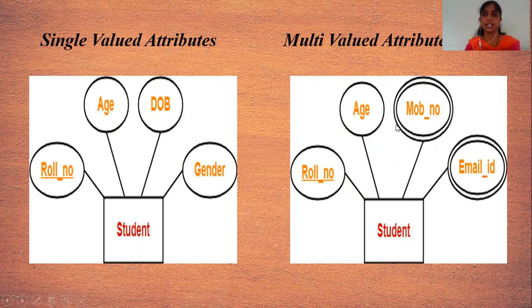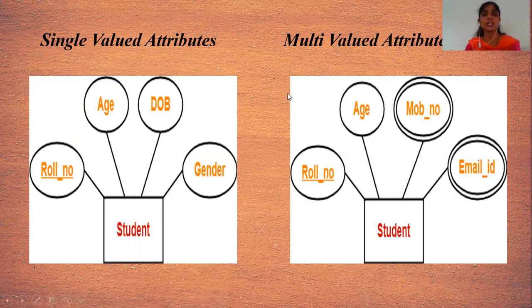And a multi-valued attribute is shown by double circles or double ellipses, which contain mobile number and email ID. That means one student can have more than one mobile number, and that's why we have to store those numbers in the database. Then we have to use the mobile number as a multi-valued attribute.